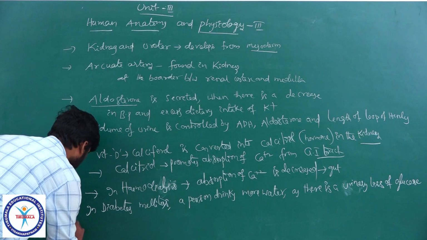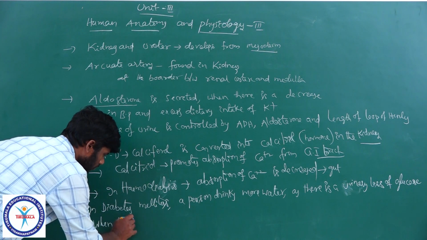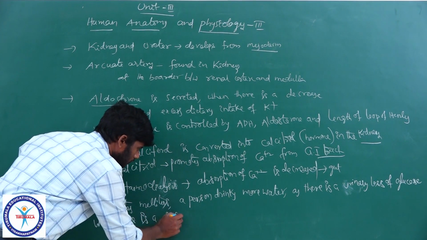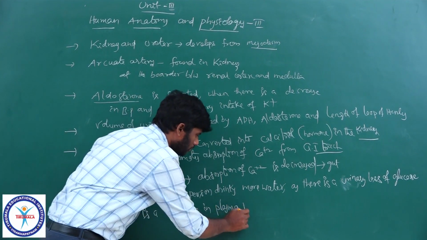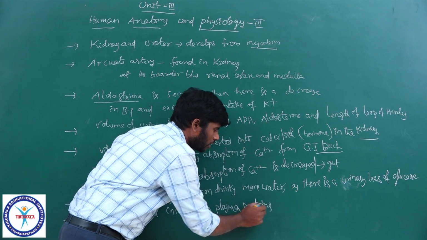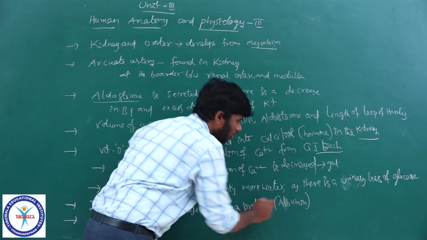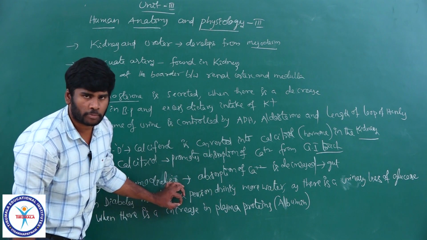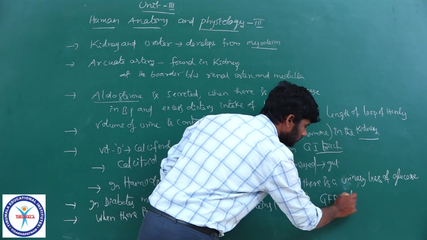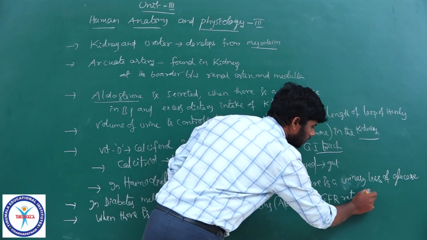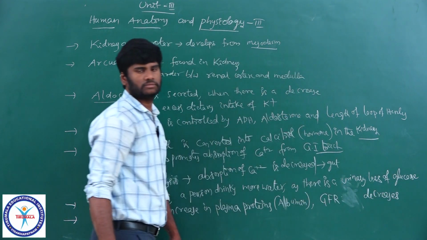And one more important point, when there is an increase in plasma proteins, which means when the amount of plasma proteins like albumin increases in the blood, glomerular filtration rate decreases.